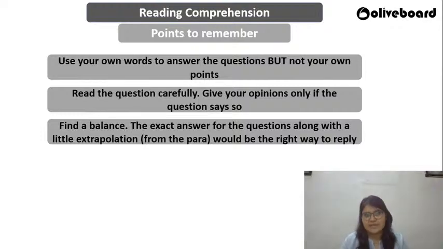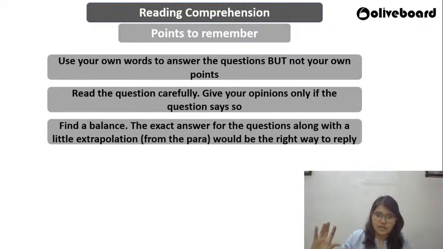exact balance, guys. Okay, you need to find that particular balance. What you need to do is, first of all, try answering to the point, then do a little bit of extrapolation from the para. That's the right way to end an answer to a reading comprehension question. So you have given the answer in your own words and you're just adding a line or two maybe to extrapolate whatever you have understood. But again, whatever is given, not your own points.